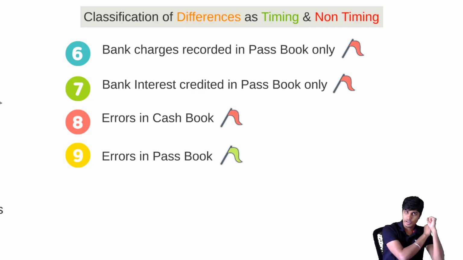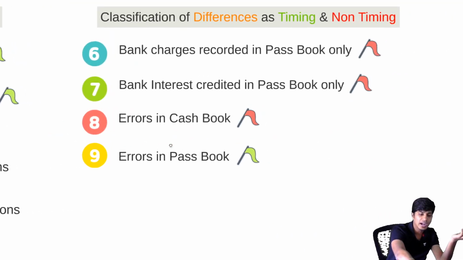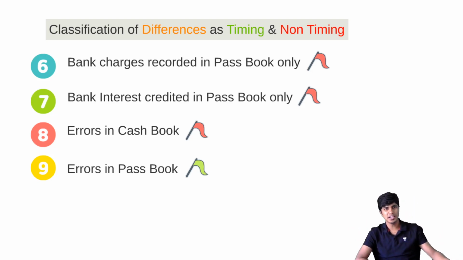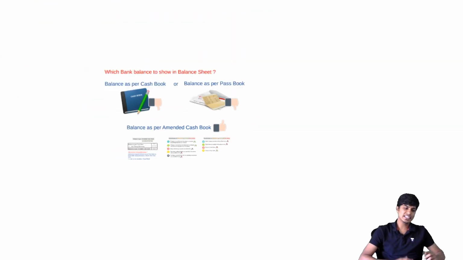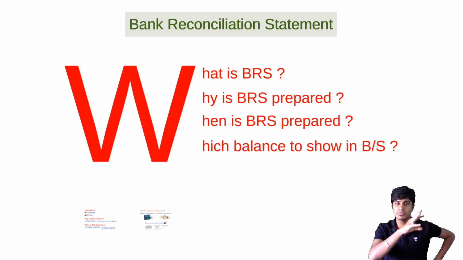Checks deposited but not cleared, checks received but not cleared, and errors in passbook. These are timing differences. You don't have to do rectification for this. You can only reconcile them. This will remain in BRS. You get this? This, my friends, is which items are to be adjusted. Now what we need to remember is which items will go to amended cash book, which items will go to BRS.